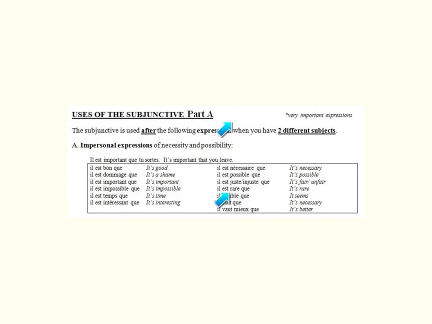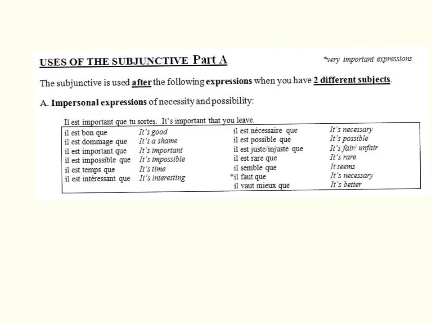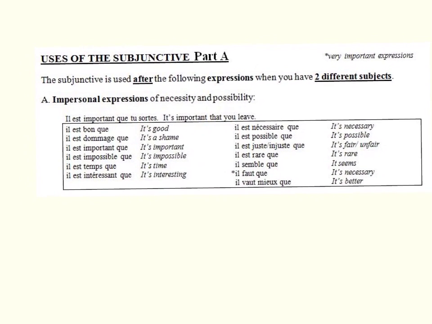D'accord. So why do you use the subjunctive? Quelles sont les raisons? Well, the first reason to use the subjunctive is after certain impersonal expressions. So these impersonal expressions are used to express necessity, possibility, or even opinion. D'accord? For example, if I want to say il est bon que, I'm expressing an opinion using an impersonal expression. It is good that. Il est dommage que is another example of an impersonal expression used to express my opinion.